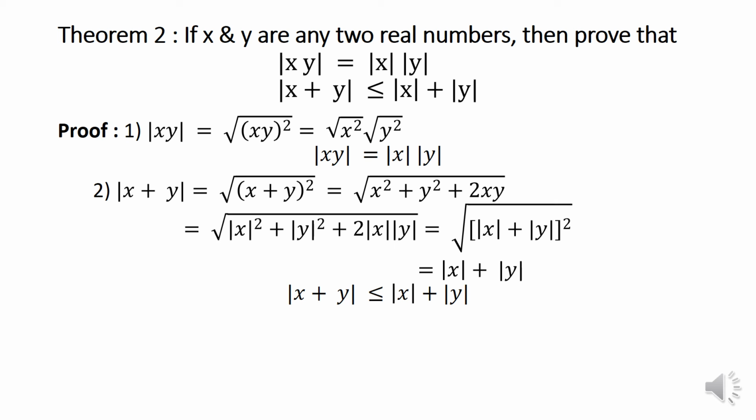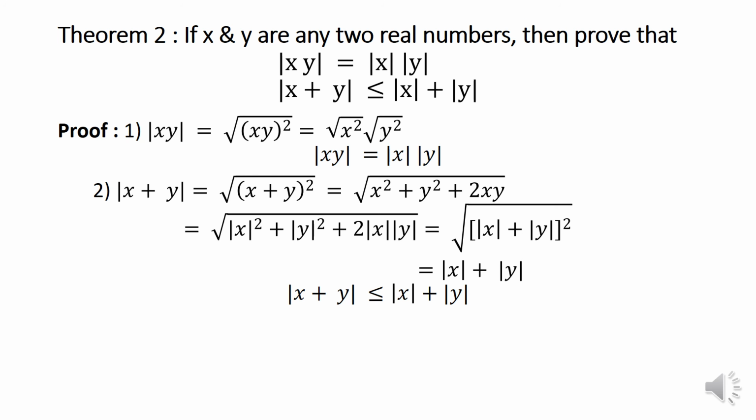First we shall consider the proof for the first one, modulus of x into y. In the previous theorem, we have proved that modulus of x is equal to the square root of x square. Applying the same here, modulus of xy equals the square root of xy whole square. This can be split into the square root of x square and the square root of y square. In place of the square root of x square we write modulus of x, and in place of the square root of y square we write modulus of y. Therefore, LHS modulus of xy is equal to modulus of x into modulus of y, which is the proof for the first result.